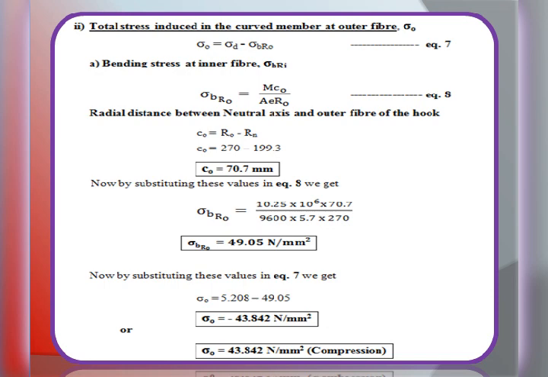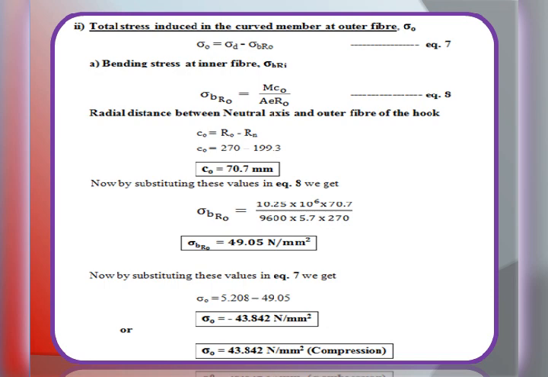Here we must notice that we got the value negative. In the earlier case, sigma I, we got the value positive. It means the inner fiber is subjected to tension and the outer fiber is subjected to compression, because the bending stress due to this load overtook the value of sigma d. So we got a negative value. That negative indicates the total stress at outer fiber is compressive in nature.